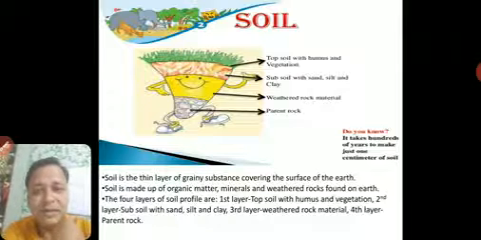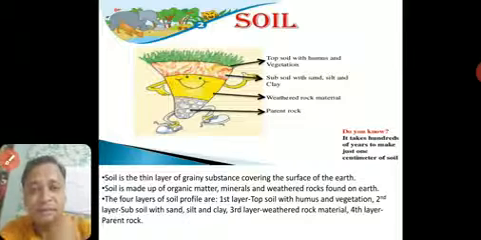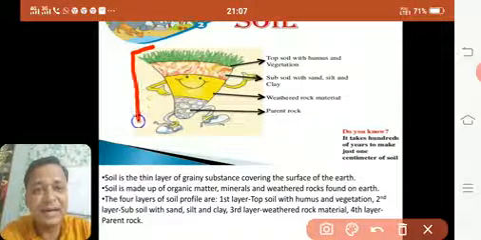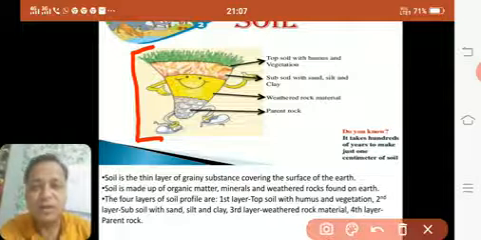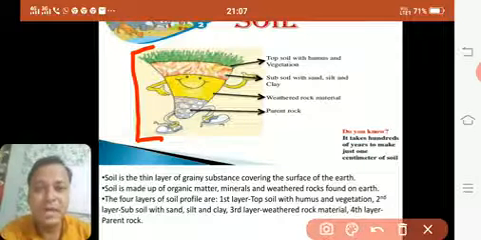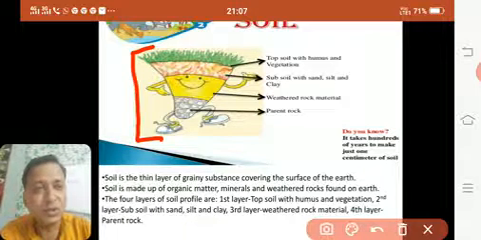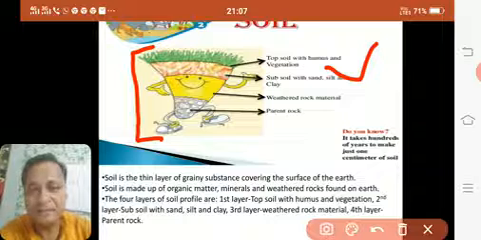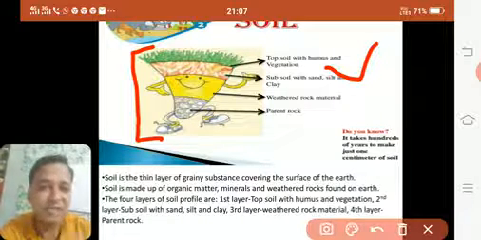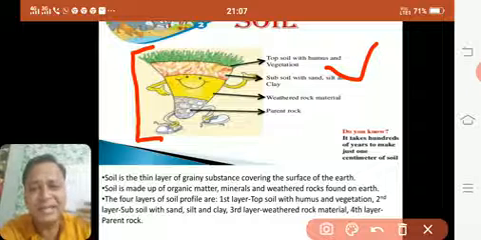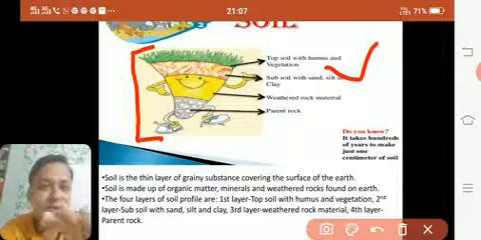For you it is important to understand that soil has 4 different layers. So if I ask you what is the profile of soil or what are the different layers of soil, you should be able to understand it. The first or topmost layer is called topsoil because it is at the top. It is made up of humus and vegetation. So vegetation means plants, trees, all those things. Everything which grows is on topsoil and it is rich with humus.